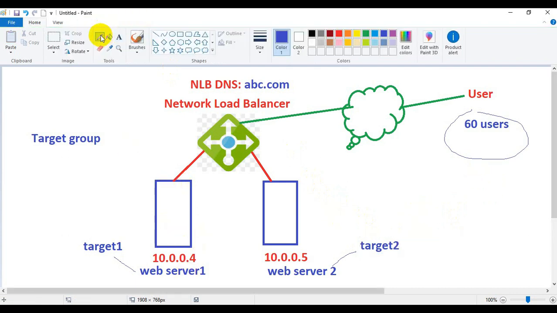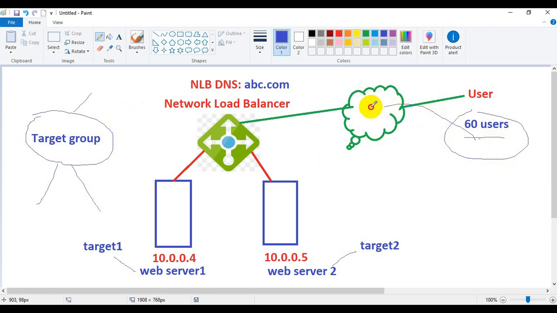So as we said, a target group is a logical group which is a combination of multiple targets getting the load distributed by the network load balancer. Let's say we have 60 users sending requests for accessing a web page or website through the internet.